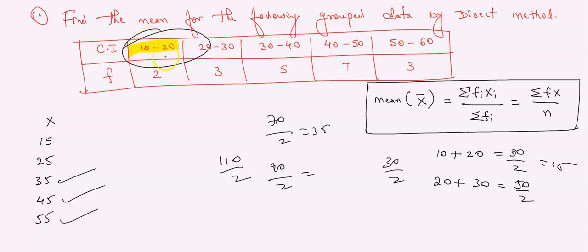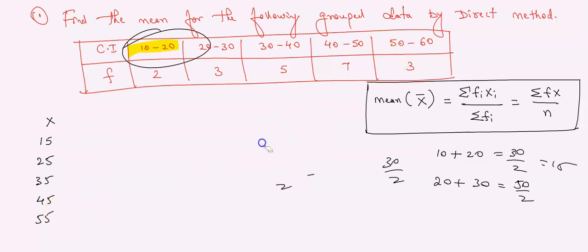Divide by 2 कीजिए, तो आपको midpoint मिलेगा. Understood? 10 plus 20, 30. 30 by 2, 15. 20 plus 30, 50. 50 का आधा, 25. 30 plus 40, 70. 70 by 2, 35. 40 plus 50, 90. 90 by 2, 45. 50 plus 60, 110. 110 by 2, 55. Any doubts? Did you understand how we got these midpoints?